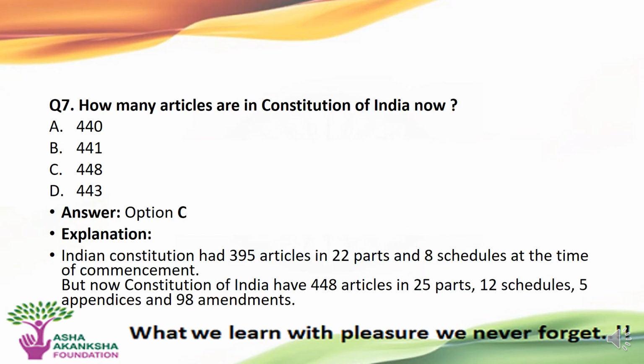The next question is, how many articles are there in the Constitution of India? Options are A, 440 articles, B, 441 articles, C, 448 articles, and D, 443 articles. The correct answer to this question is option C, that is 448 articles are there in the Constitution of India.